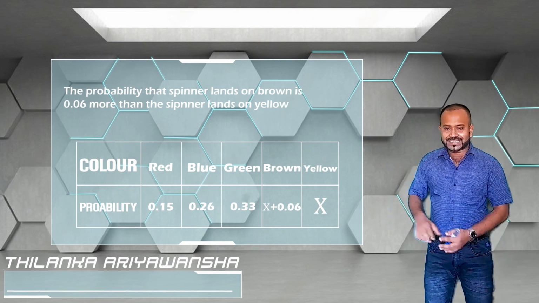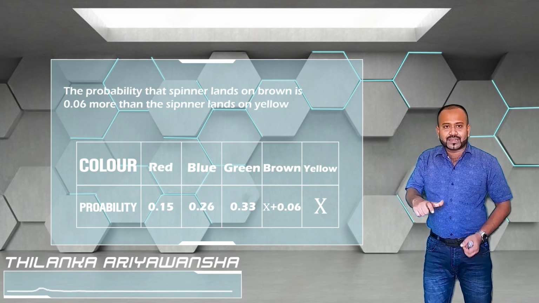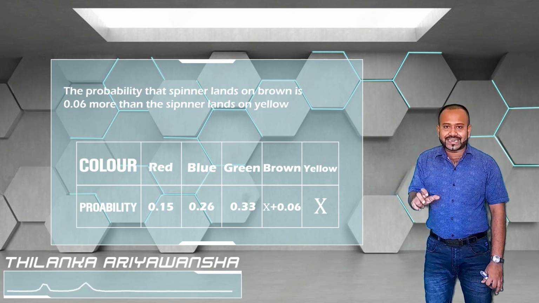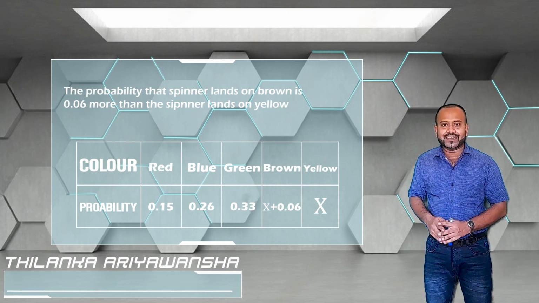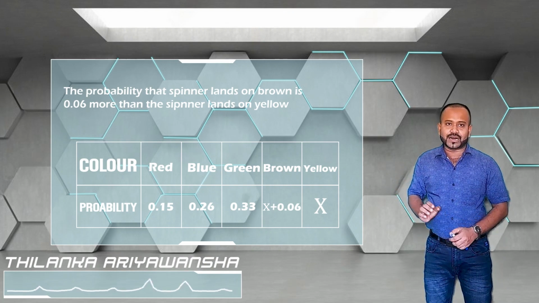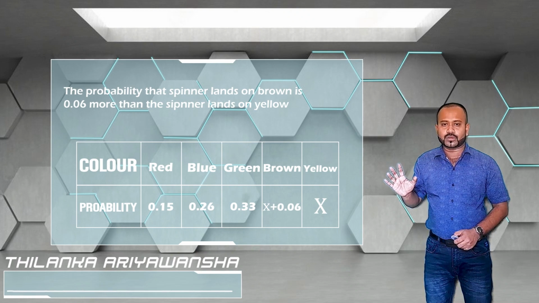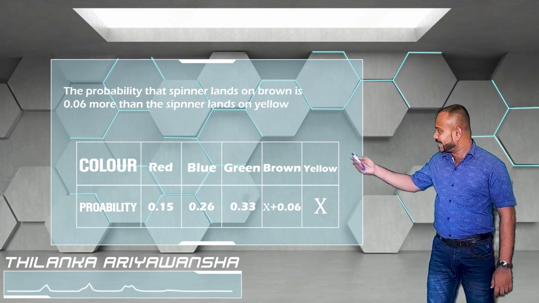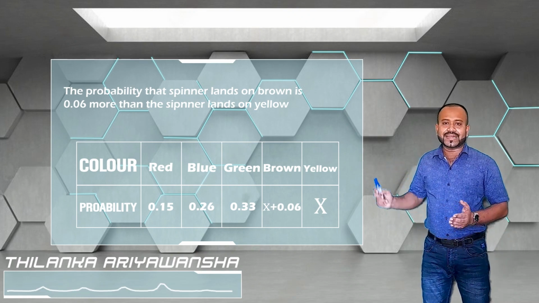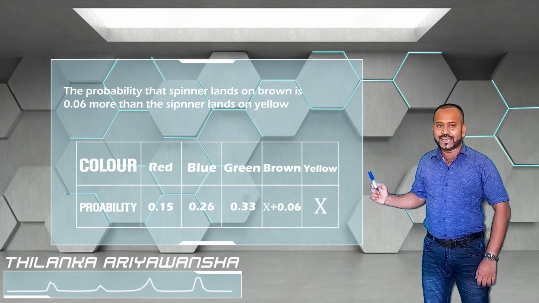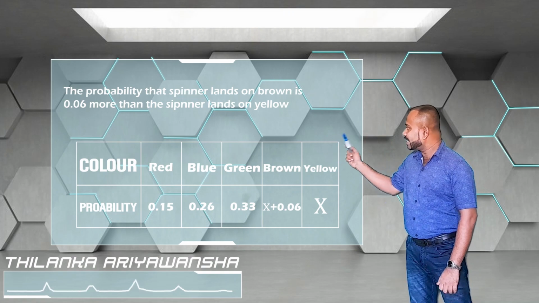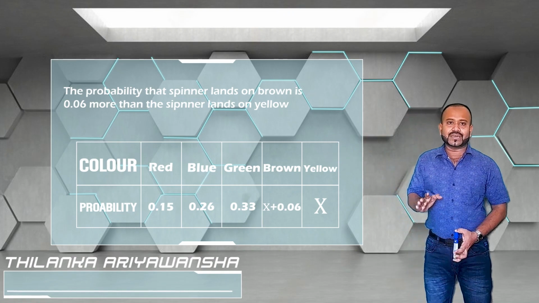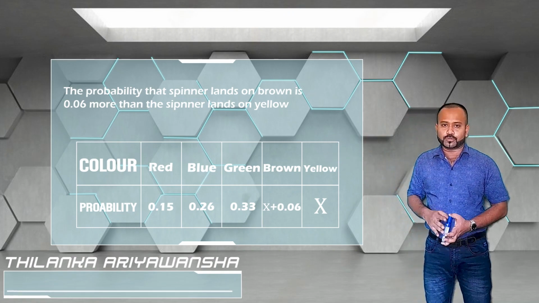When this spinner is spun, the probability that it will land on each color is provided in the table, apart from brown and yellow. You can see the probability that it will land on red is given, and the other colors also, except brown and yellow.